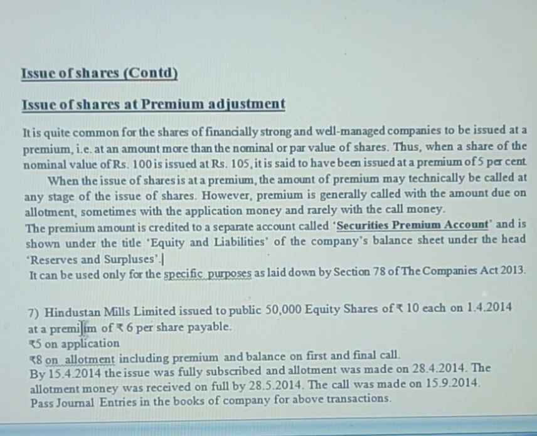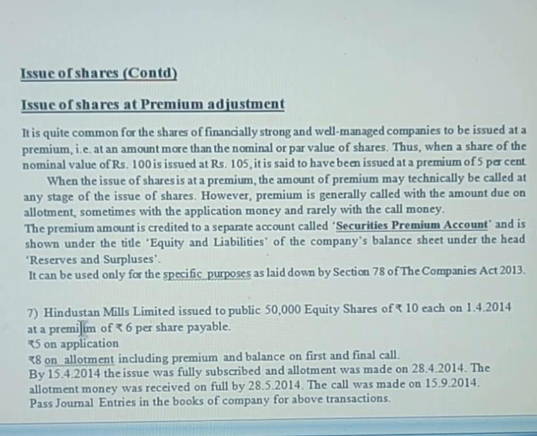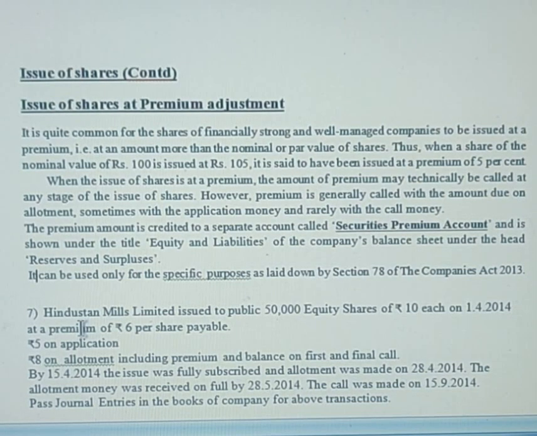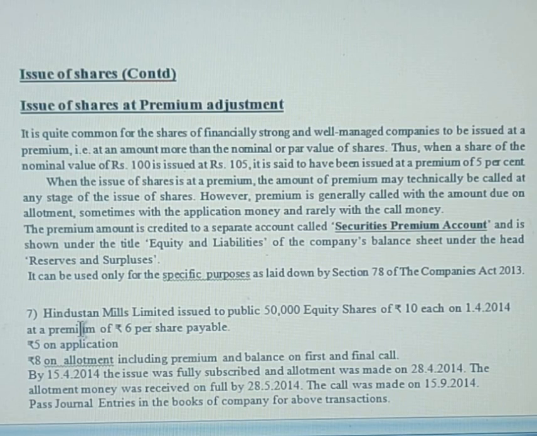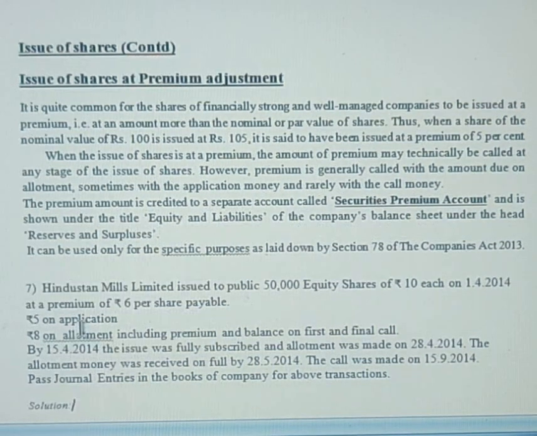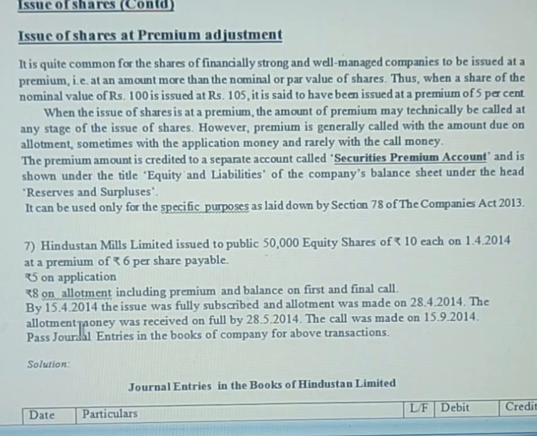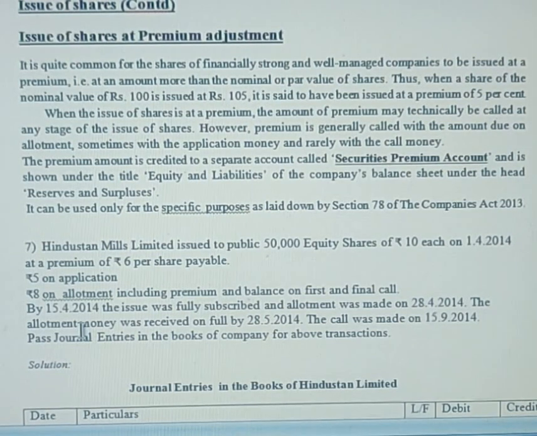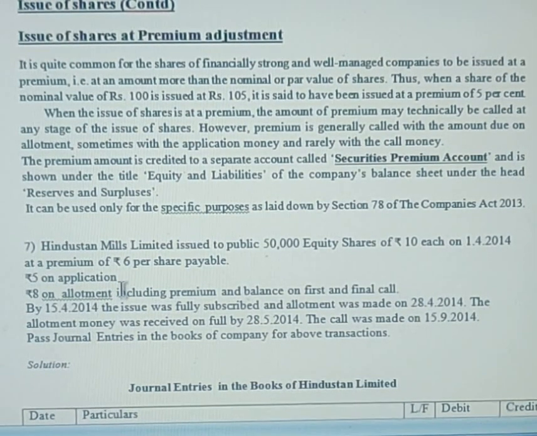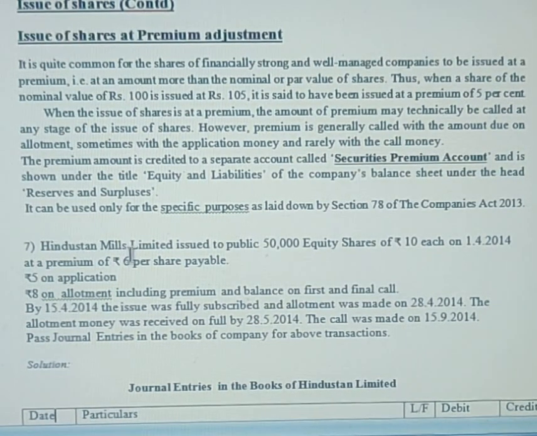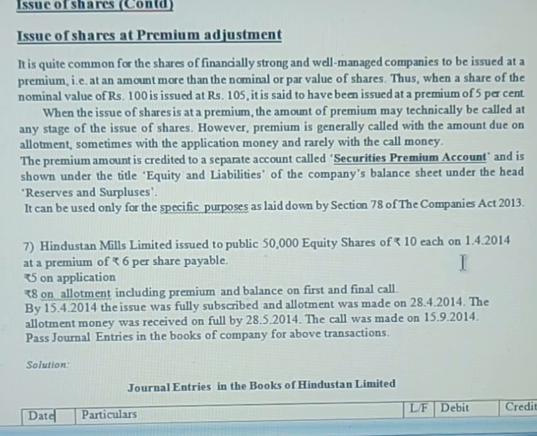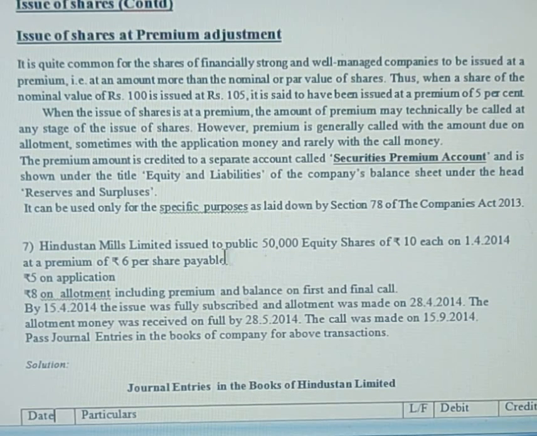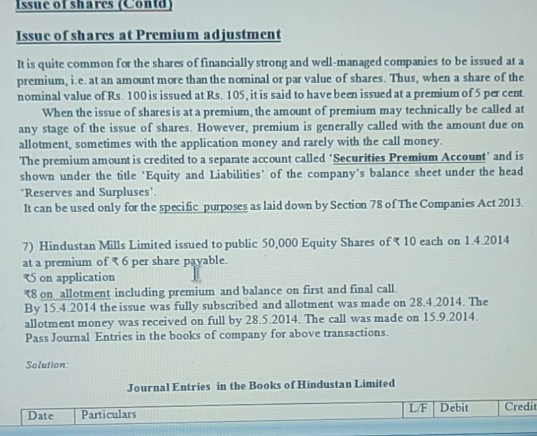Coming to the question, you can go through it. In this question, they're telling us that Hindustan Mills Limited issued to the public 50,000 equity shares of rupees 10 each. So one company, Hindustan Mills, issued 50,000 equity shares of rupees 10 each on 1st April 2014 at a premium of rupees 6 per share payable.